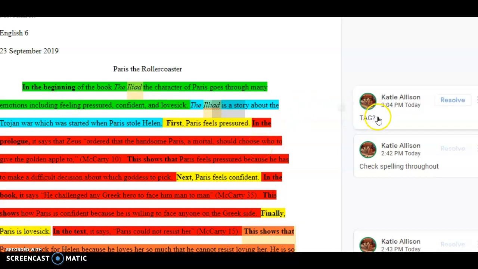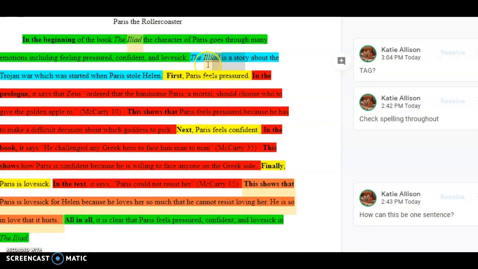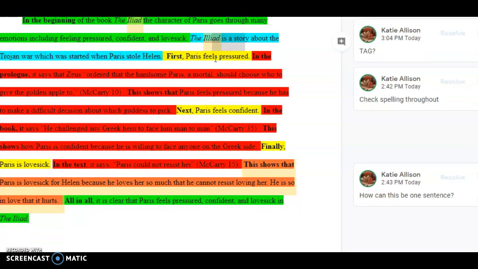Just a couple of things to keep in mind when you're looking at your comments. So a couple of things I noticed, a lot of us forgot tag in our topic sentence: title, author, genre. So if I saw this, I know that this person would need to add tag, right? Sometimes I saw some silly spelling errors that would be easy to fix. So if I said check spelling throughout, that meant the whole paragraph, that word maybe was spelled wrong or needs to double check it, okay?